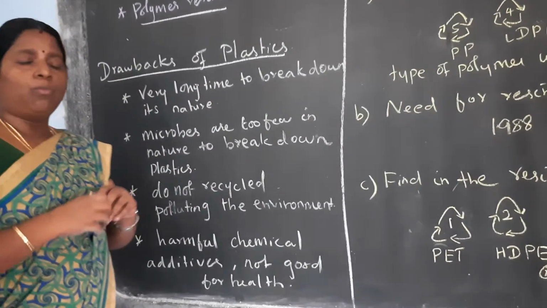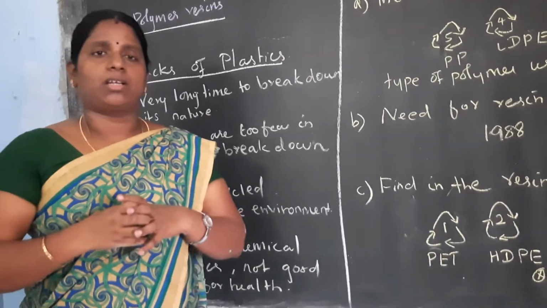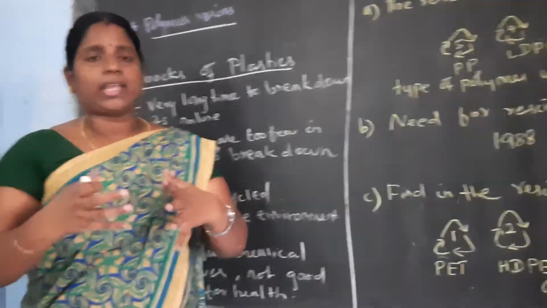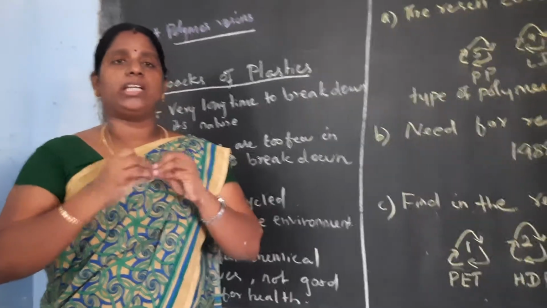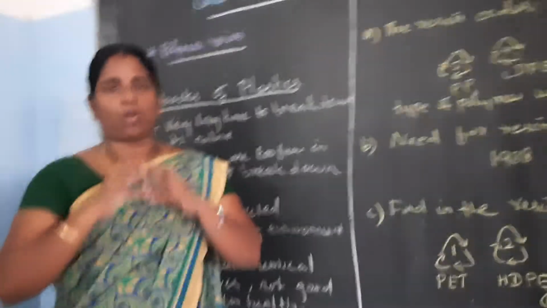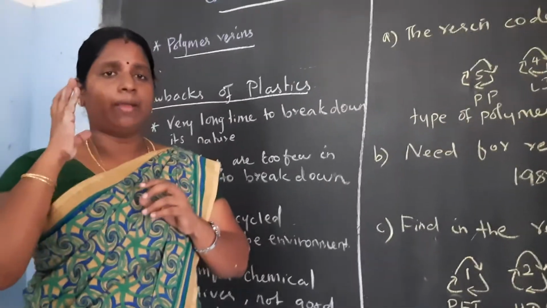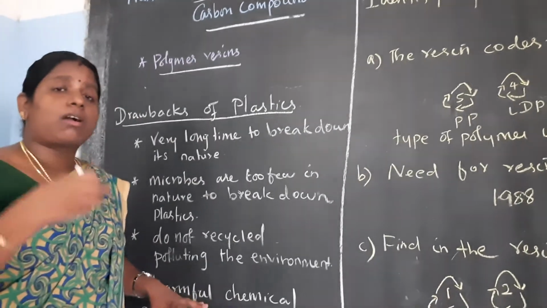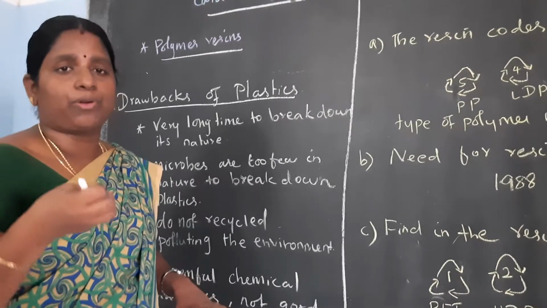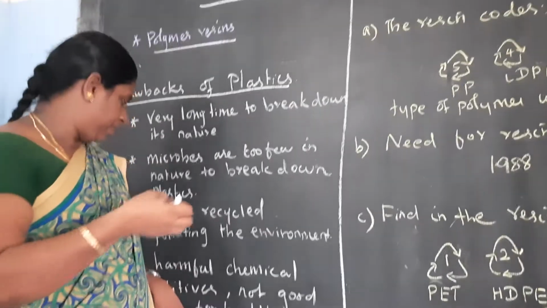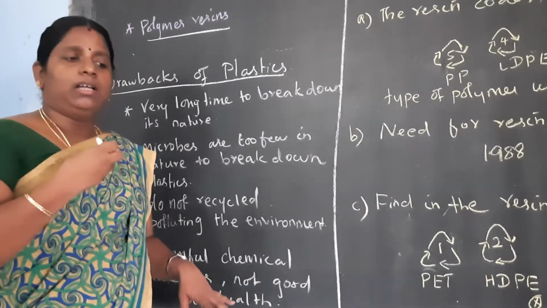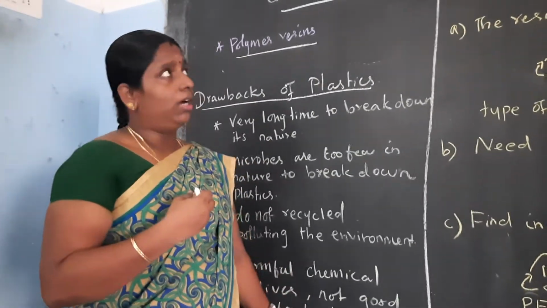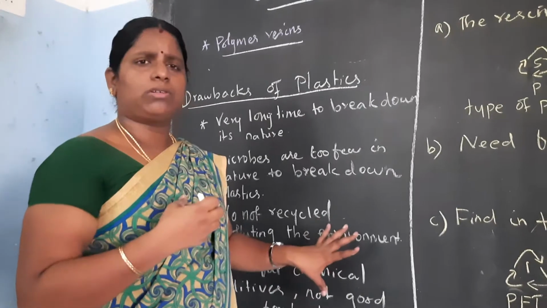Third, most plastics are not recycled. If we do not recycle that plastic, it will definitely pollute our environment. That is the main drawback of plastic. Also, a lot of harmful chemicals are used to produce plastic, which can lead to cancers or diseases in our human body. So these are very important drawbacks.